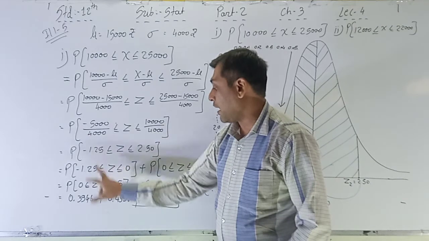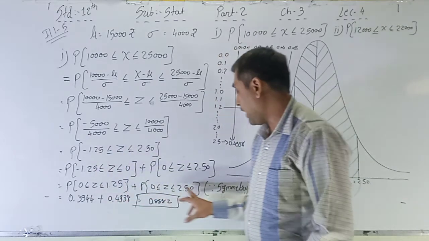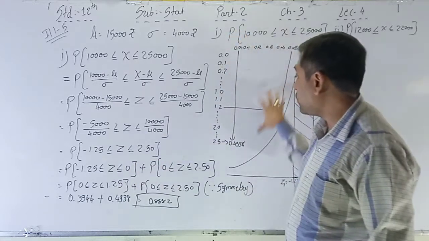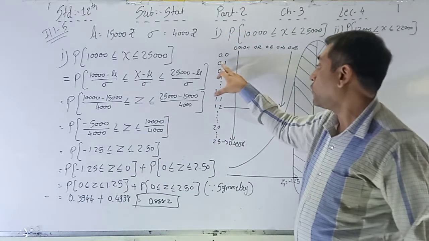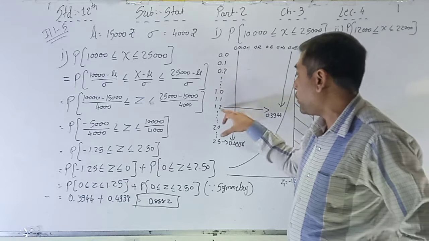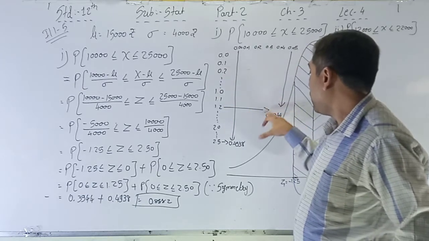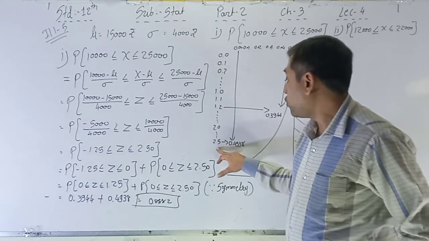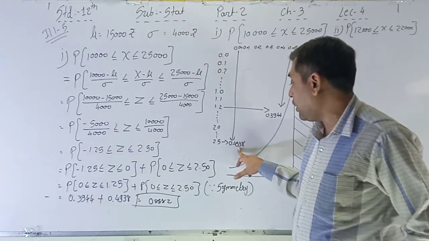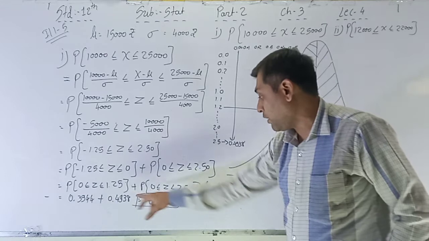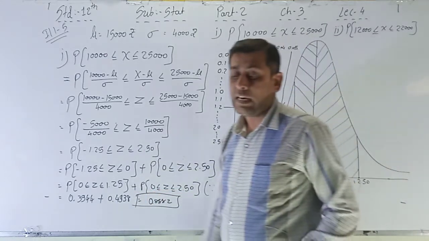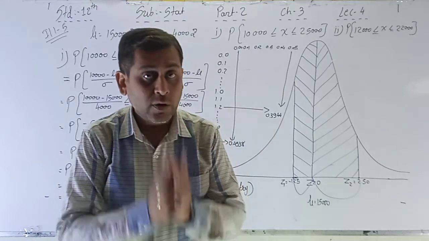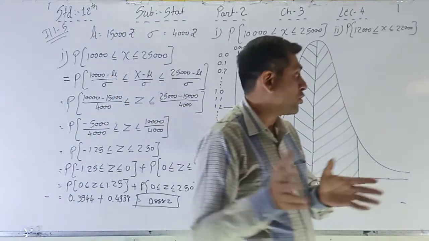Now convert negative into positive, and then write down symmetry and find out the value on the basis of this in the table. 1.25, that is 1.2 and 0.05. What is the value in the table? 0.3944 and 2.5000, that is here 0.4938. Now the total, 0.8882. That is your final answer of the first point of illustration number 5.